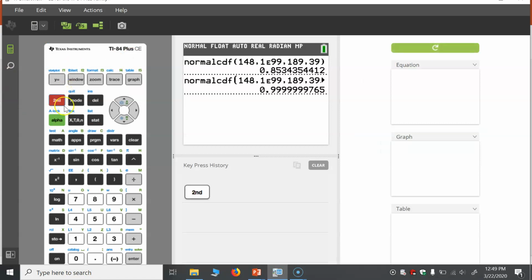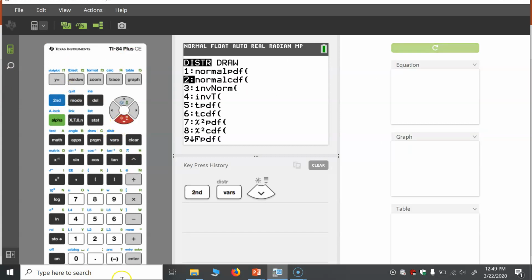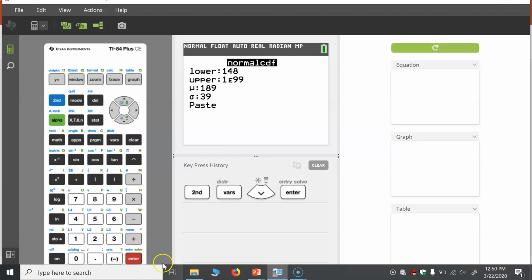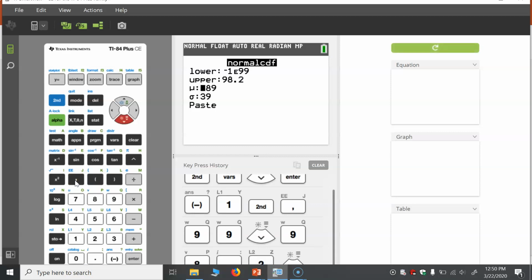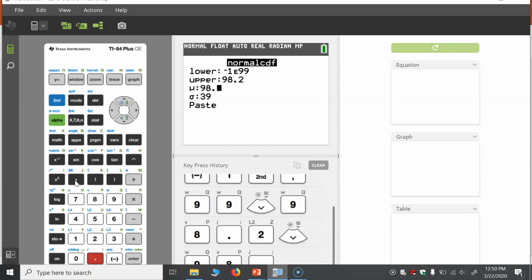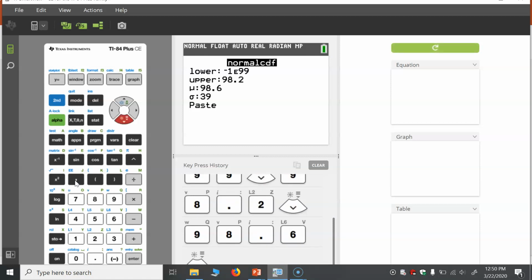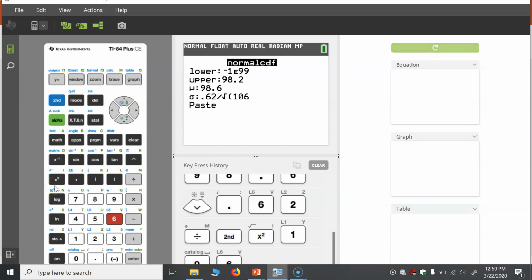And why don't I just start over with normal CDF, since we have different values here. So here we're going to need minus 1 times 10 to the 99, and then this should be 98.2, and now our mu, we're assuming temperatures are 98.6, and sigma is now 0.62 divided by the square root of 106. So again, we can just put that sigma x bar directly into the TI. Don't worry about getting a decimal approximation.